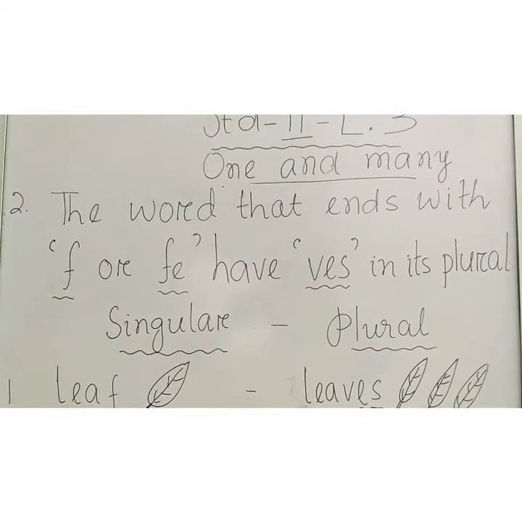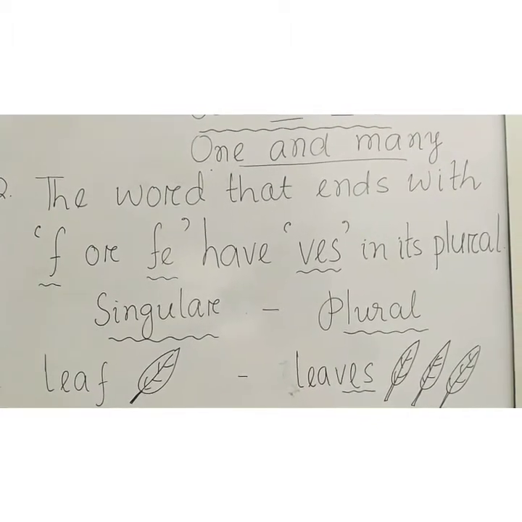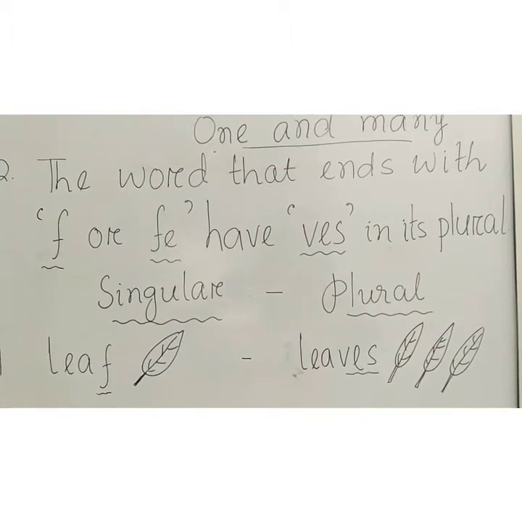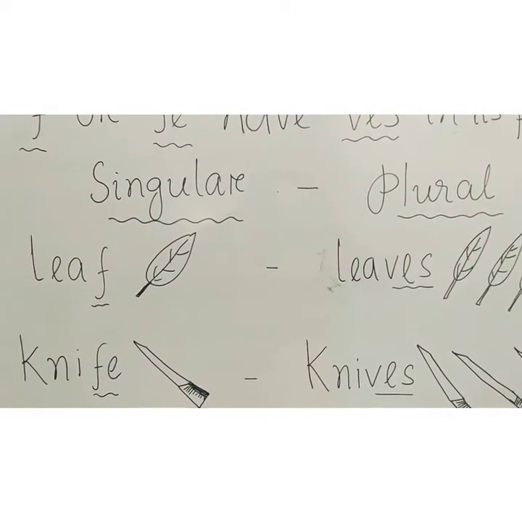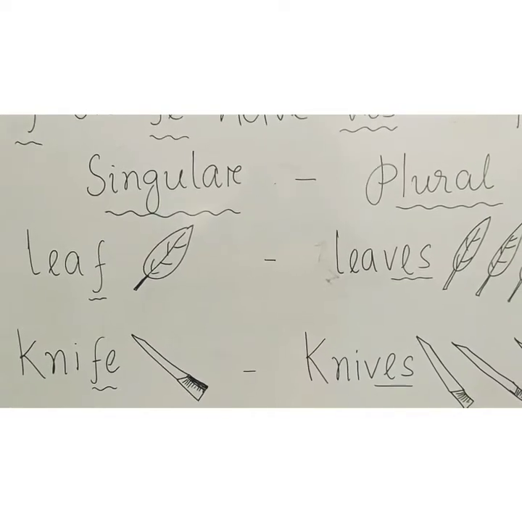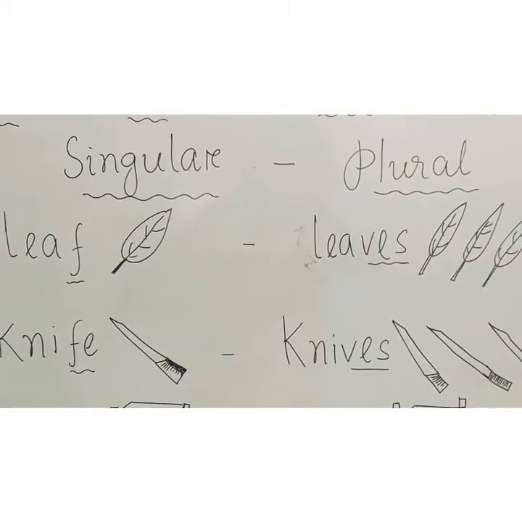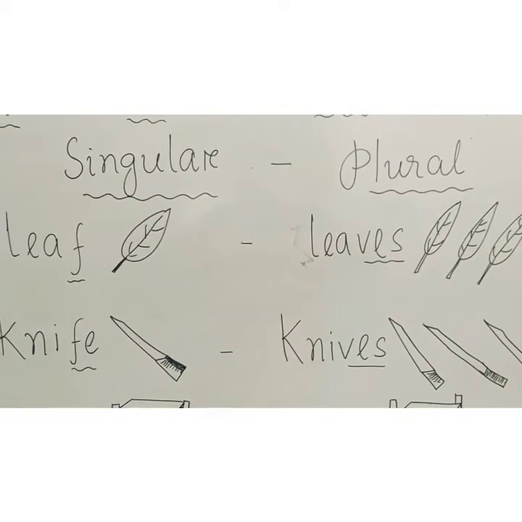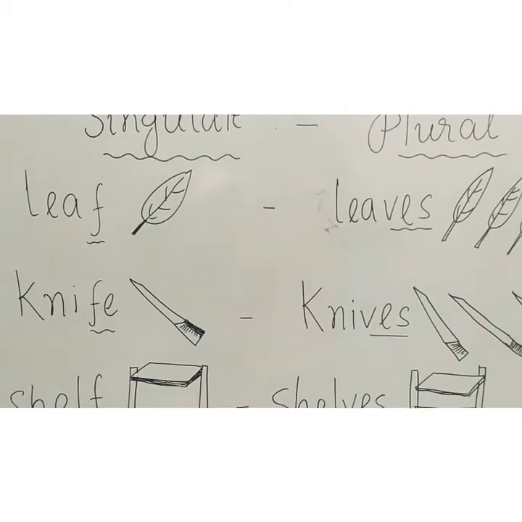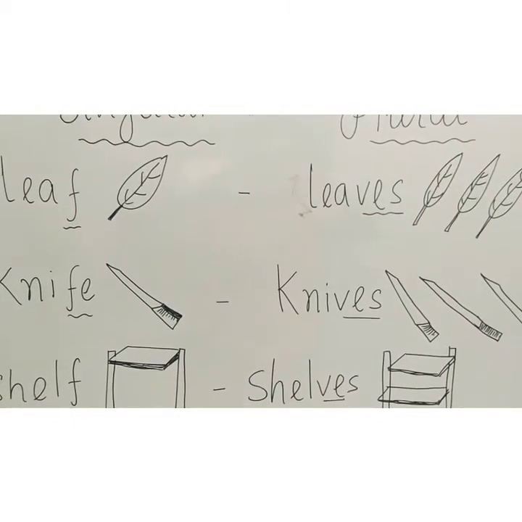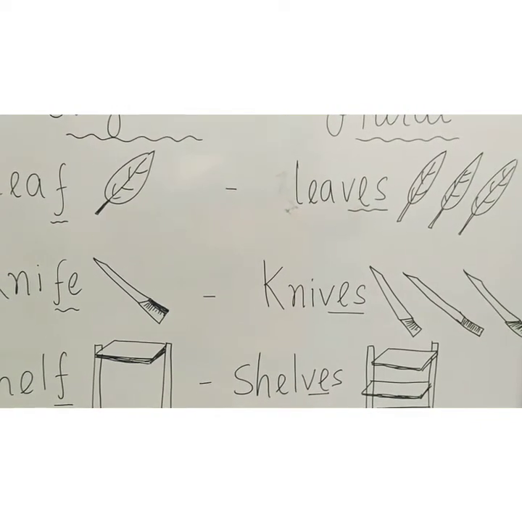We will see the words that end with F or FE have VES in their plural form. Here some examples are there, singular and plural. Leaf ends with F. Now in its plural form we will see leaves. Knife ends with FE. In its plural form, knives. You can see more than one knife.